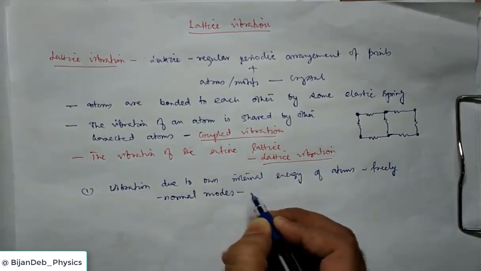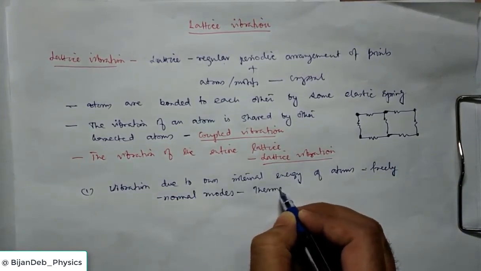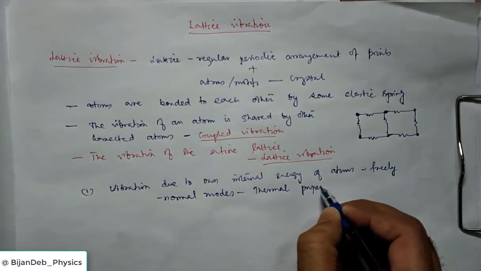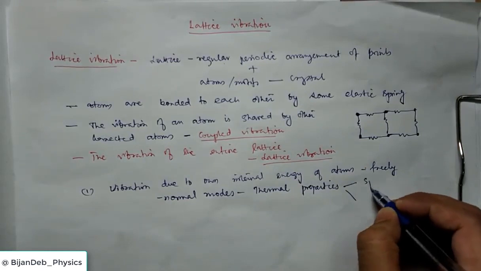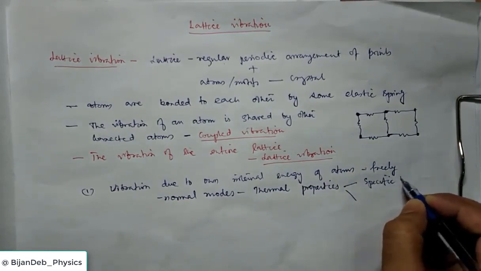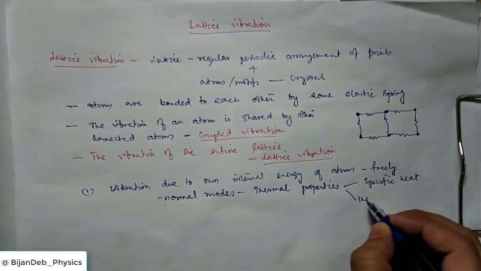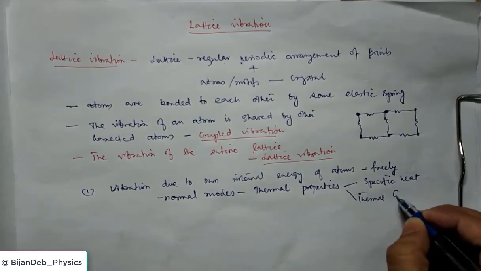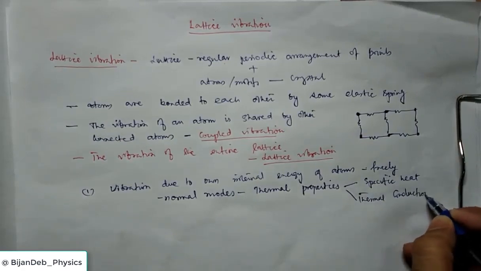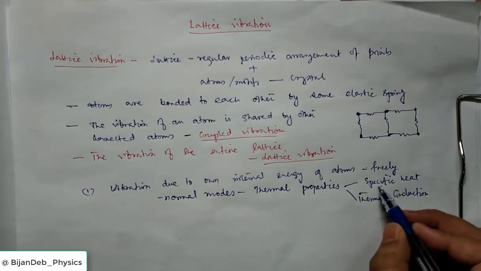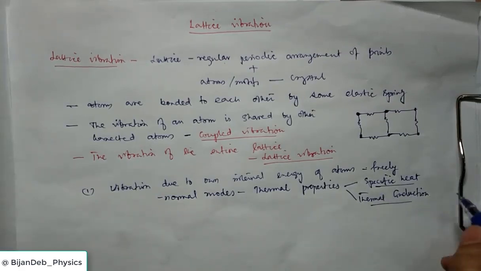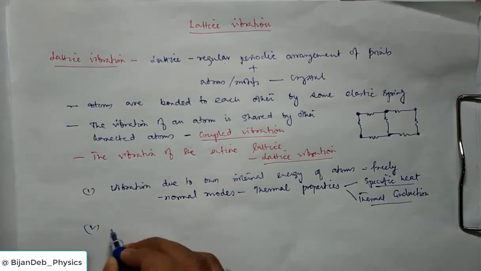This is basically due to thermal energy, and we get thermal properties from this type of vibration, like specific heat and thermal conductivity. For thermal vibration, the atoms vibrate a little about their mean positions due to their internal energy, basically thermal energy. Then the properties we can study are specific heat, thermal conductivity, etcetera.